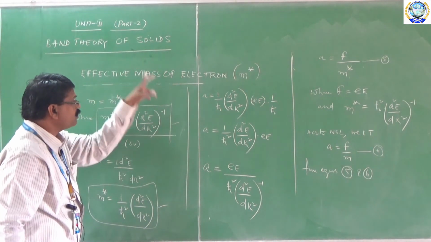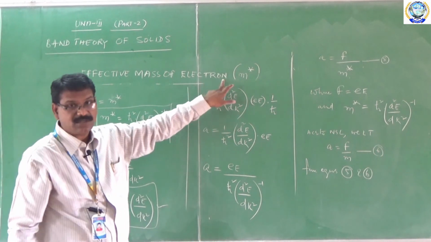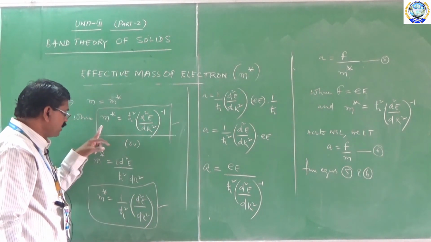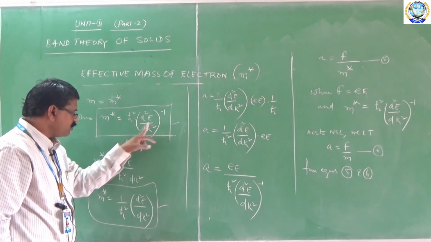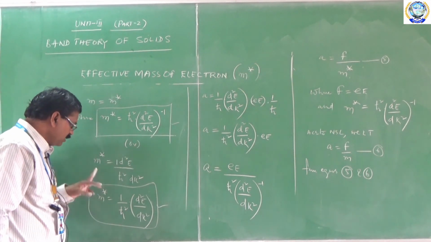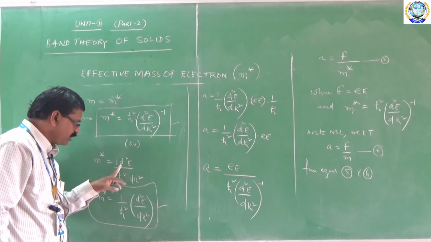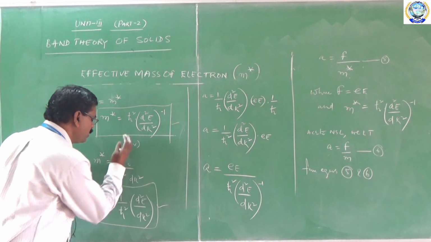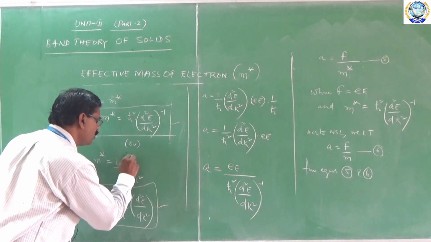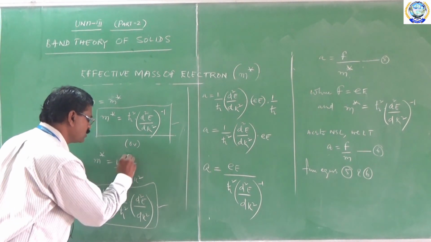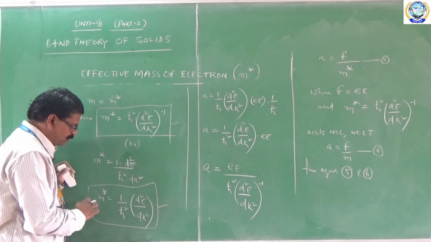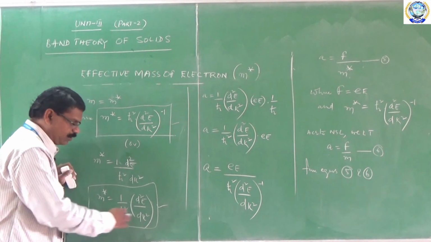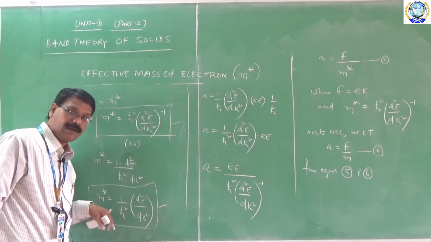In the beginning, I represented that the effective mass of an electron is nothing but m star. That m star is nothing but m star is equal to h cross square into d square E by dk square inverse, or after rearranging, m star is equal to 1 by h cross square into d square E by dk square, which is called the effective mass of an electron.